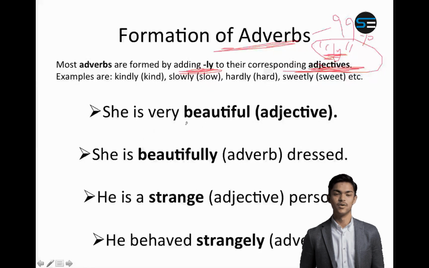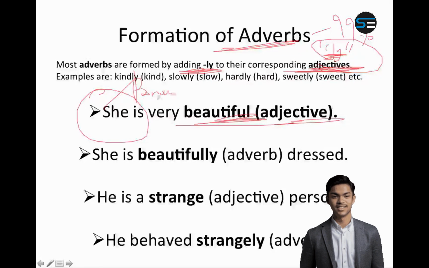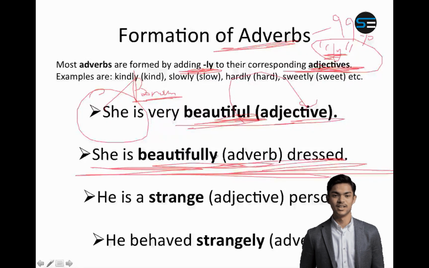For example, she is very beautiful. Now here, beautiful is telling me something about she, and she is a pronoun. So anything that tells me about a noun or pronoun is an adjective. So beautiful becomes an adjective. But if I say she is beautifully dressed, here it is telling me something about dressed. Dressed is a verb, ed. So beautifully becomes an adverb. And in beautifully you have ly at the end. So most of the adverbs are made by adding ly to the adjectives.